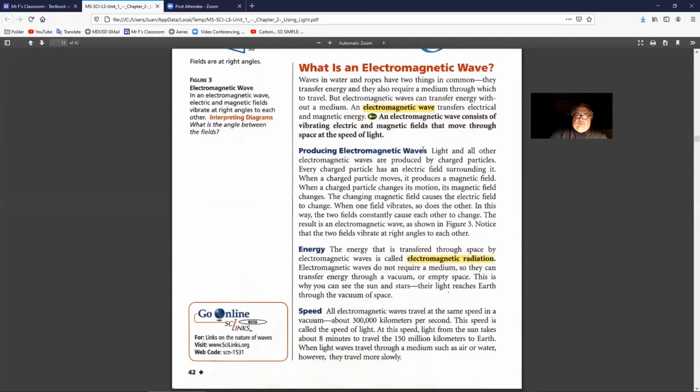Producing electromagnetic waves. Light and all other electromagnetic waves are produced by charged particles. Every charged particle has an electric field surrounding it. When a charged particle moves, it produces a magnetic field. When a charged particle changes its motion, its magnetic field changes. The changing magnetic field causes the electric field to change. When one field vibrates, so does the other. In this way, the 2 fields constantly cause each other to change. The result is an electromagnetic wave as shown in Figure 3.